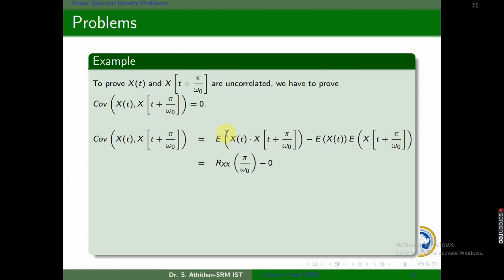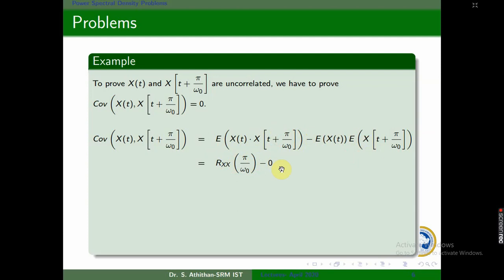The first term represents Rxx of pi by omega naught, because Rxx of tau is E of x of t into x of t plus tau. The second term will be 0 because they have given a zero mean WSS process.